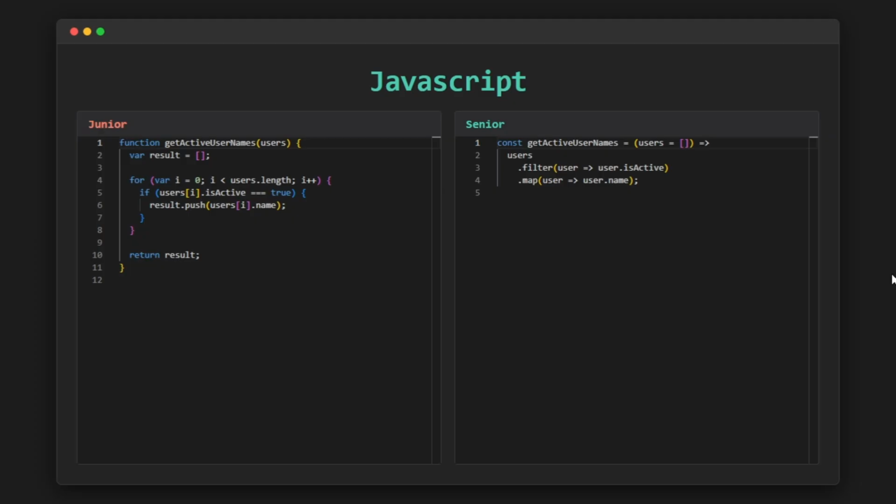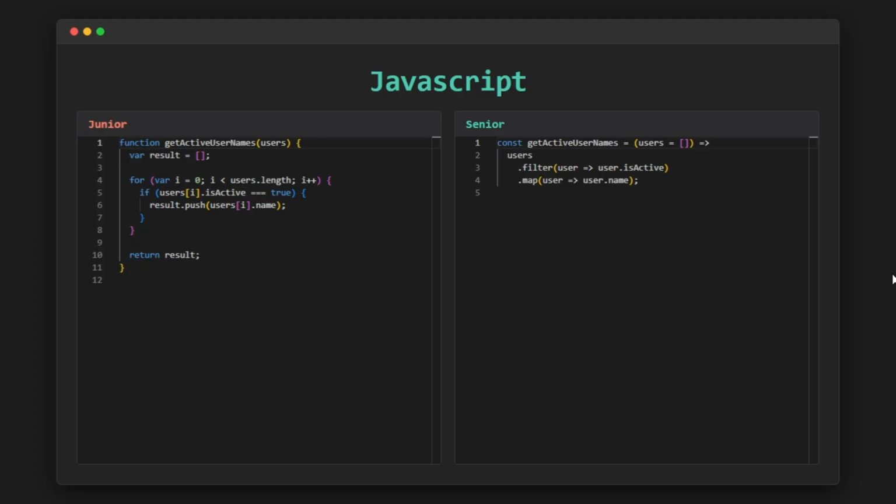It's how clearly the intent of the code is expressed. The senior developer uses array methods like filter and map. Filter clearly states the intention: we only care about users who are active. Then map defines the next step precisely, extracting the name property from each filtered user. This approach reads almost like a sentence: filter active users, then map them to their names.